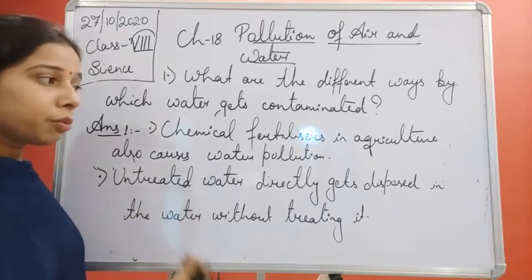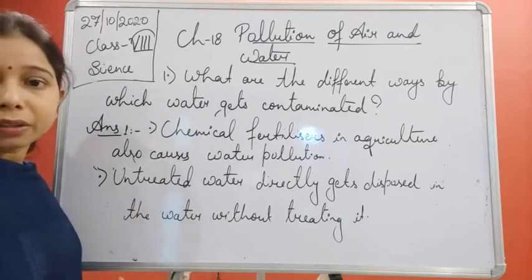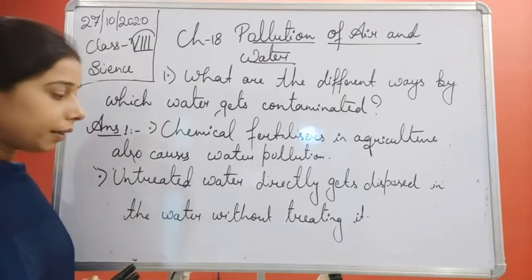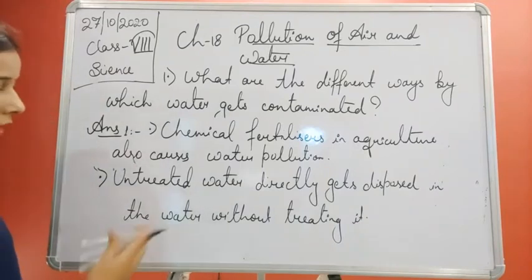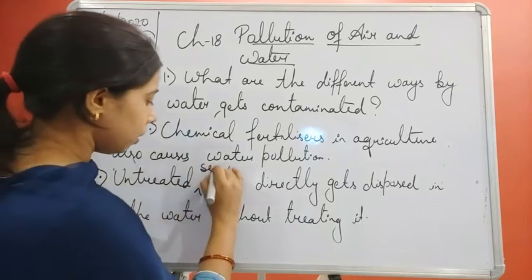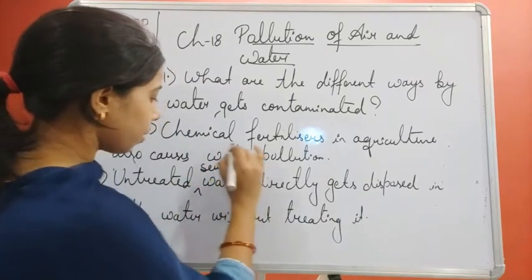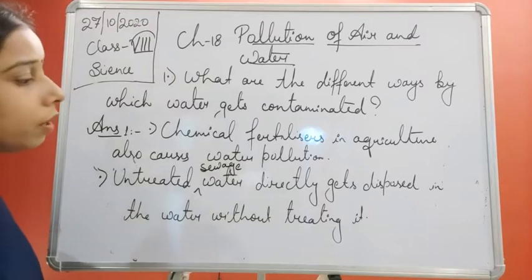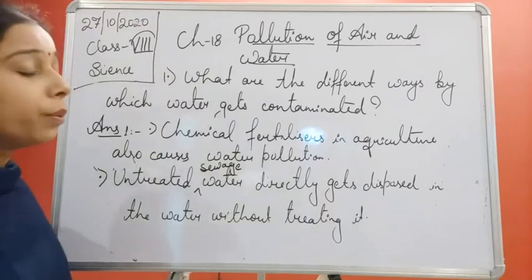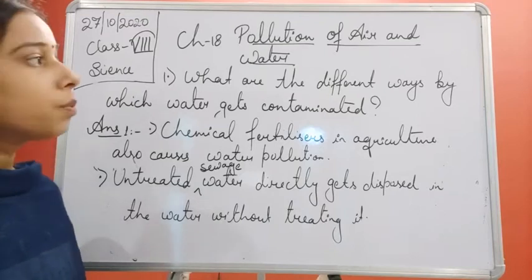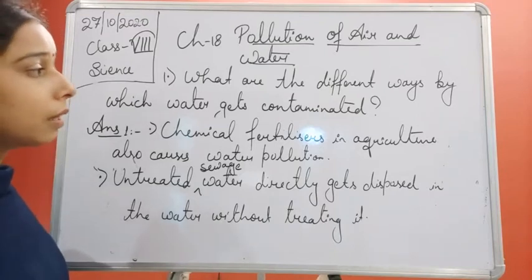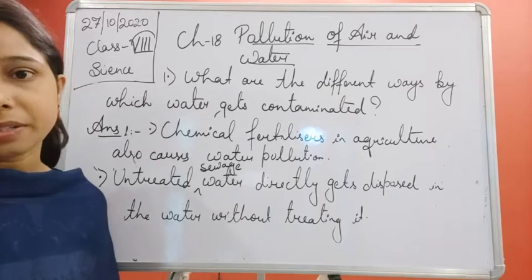So when they use them, they ultimately enter the water. And the last one is untreated sewage water, which is directly disposed of in the water without treating it. So because of these four reasons, students, we can say that water gets contaminated.